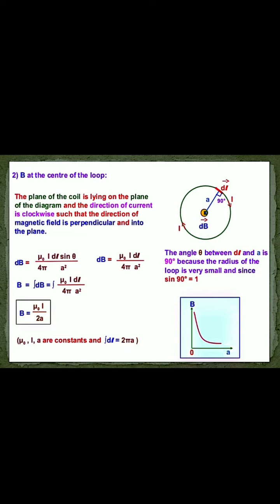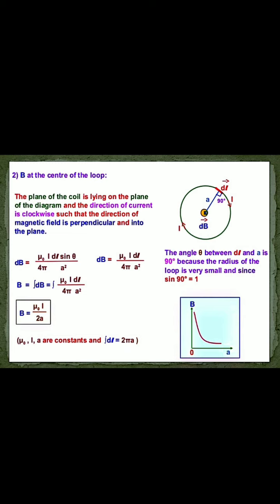So to find the total magnetic field at the center, we integrate both sides. Integration of dB is integration of mu 0 I dl by 4 pi a square, and if we integrate this, we get B equals mu 0 I by 2a.